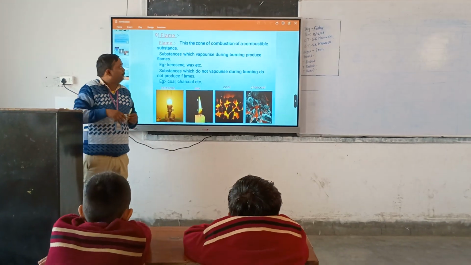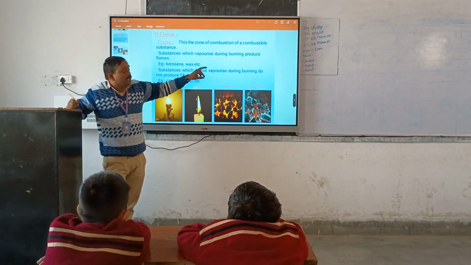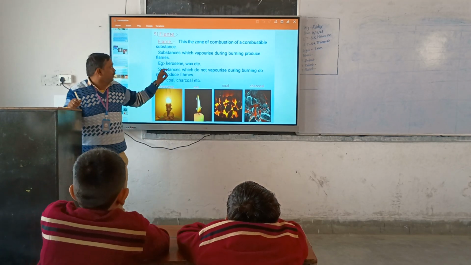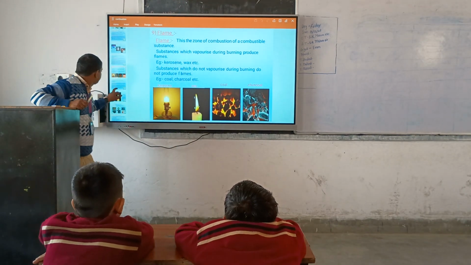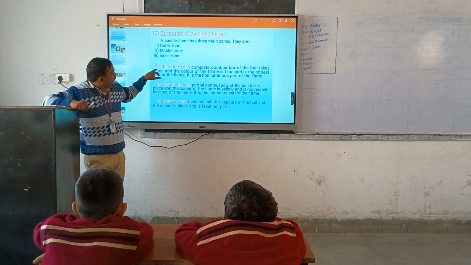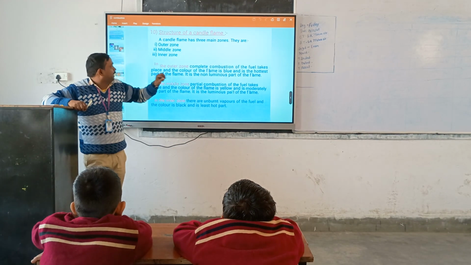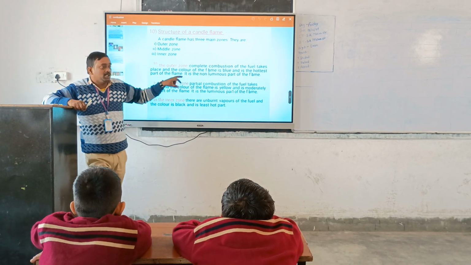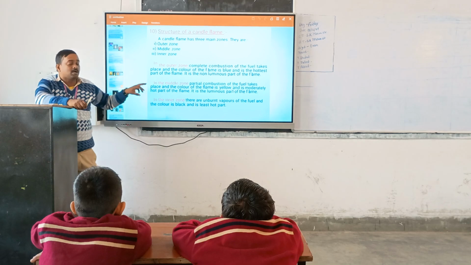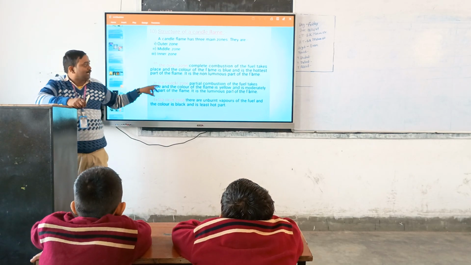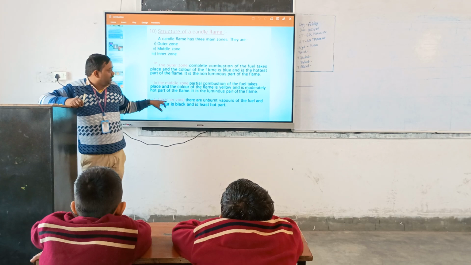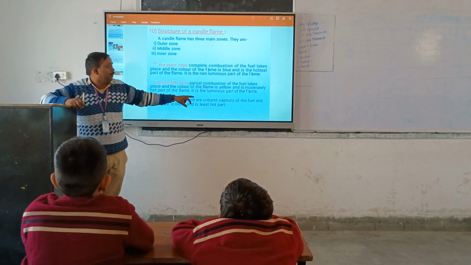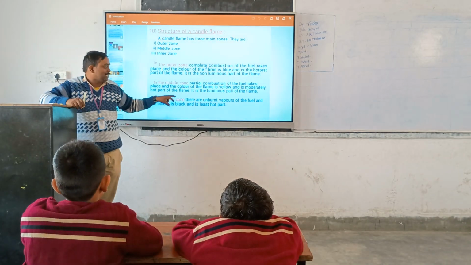What is flame? This is flame. It is the zone of combustion of a combustible substance that occurs during the burning of fuels like kerosene and wax. Okay. In the outer zone, complete combustion of the fuel takes place, the color of the flame is blue, and it is the hottest part of the flame. It is the non-luminous part. In the middle, partial combustion of the fuel takes place, and the color of the flame is yellow, and the inner is unburned. This is not burned fully. So that is the unburned part of the fuel, and the color is black, the least hot.